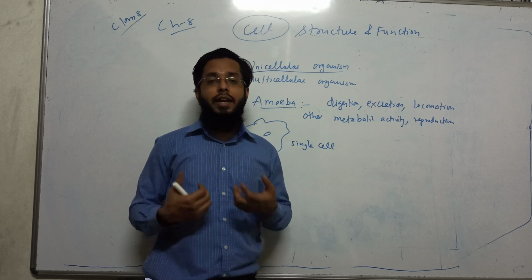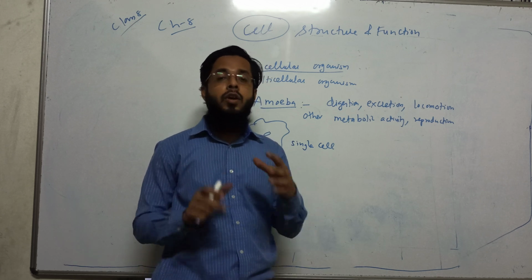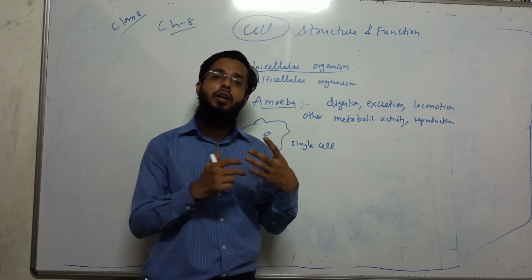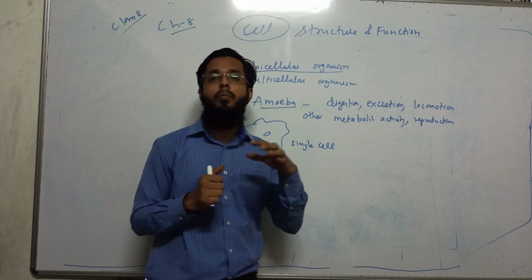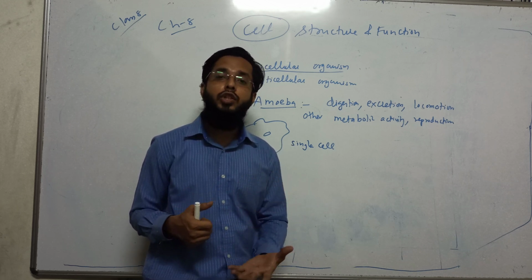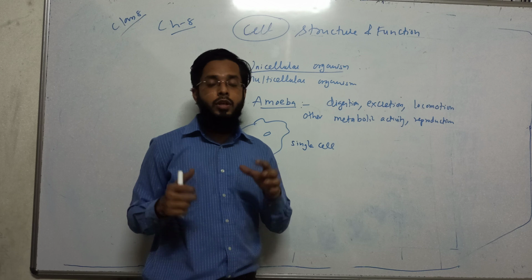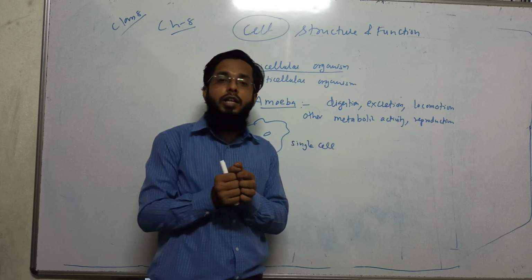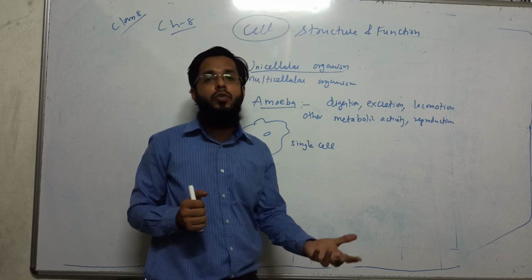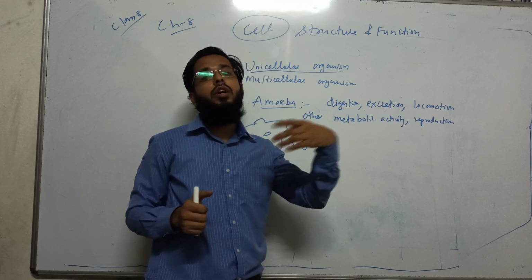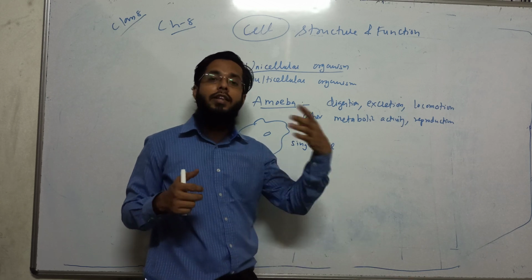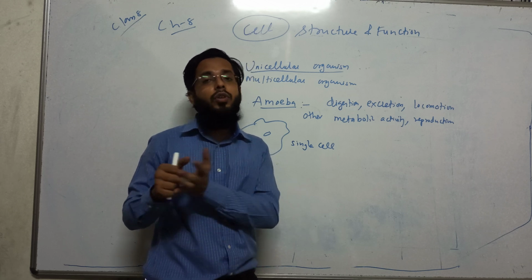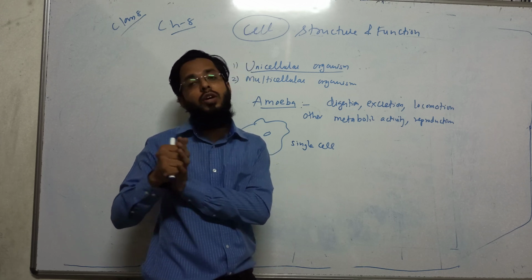And for multicellular organisms like us, human beings, or plants or animals, we have specific tissues and organs. For example, our heart is for the circulatory system, for pumping the blood. Our kidney is for purification of blood. There is a nervous system in the body. So what happens in multicellular organisms? Many cells together form tissues, and the tissues perform a particular function. And tissues in turn form organs, like kidney, heart, liver. These are organs. How are they formed? They are formed by many tissues, and tissues are formed by cells.